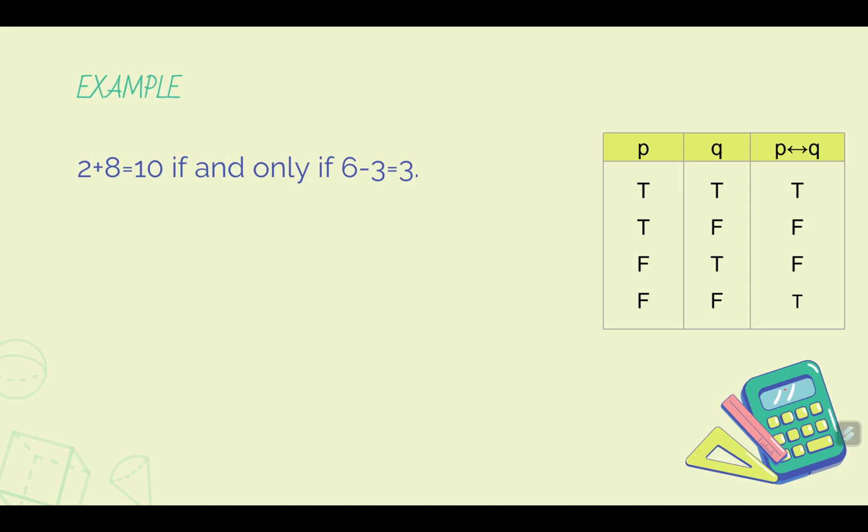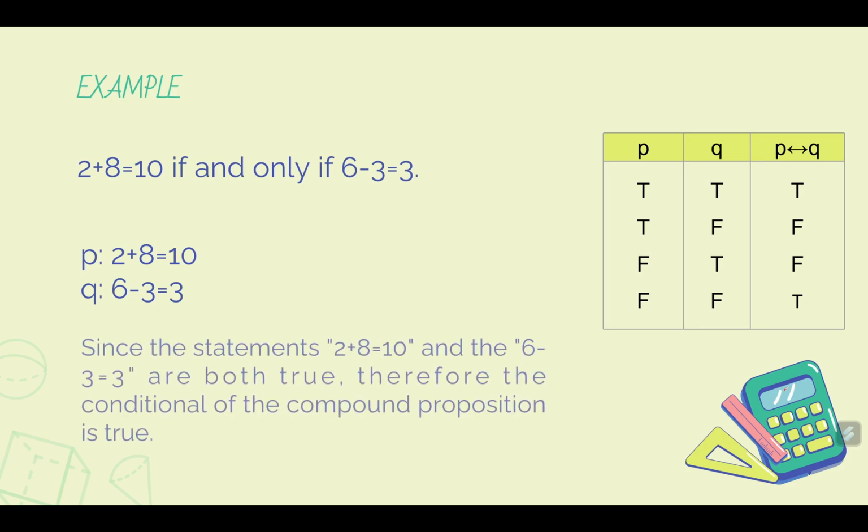Okay. Example. 2 plus 8 is equal to 10 if and only if 6 minus 3 is equal to 3. The first step is to determine the statements P and Q. So our statement P here is the statement 2 plus 8 is equal to 10, and our statement Q is 6 minus 3 is equal to 3. And then we need to evaluate the truth value of each statement. Now 2 plus 8 is equal to 10 is true. And then 6 minus 3 is equal to 3 is again a true statement.